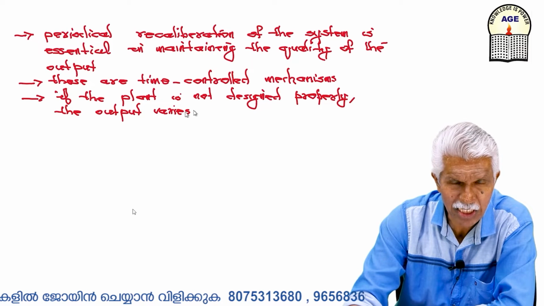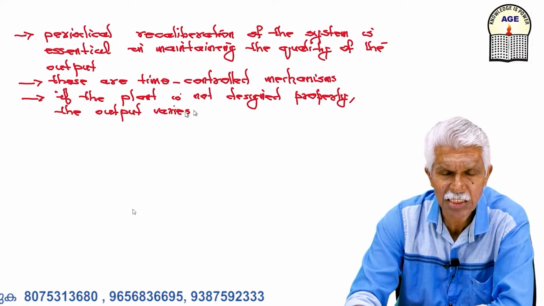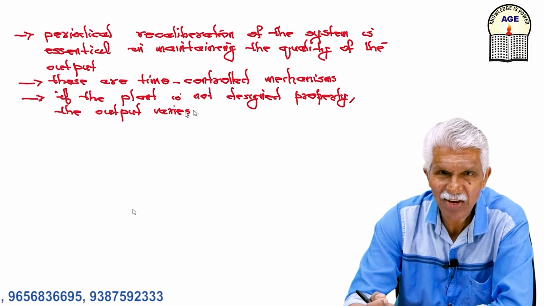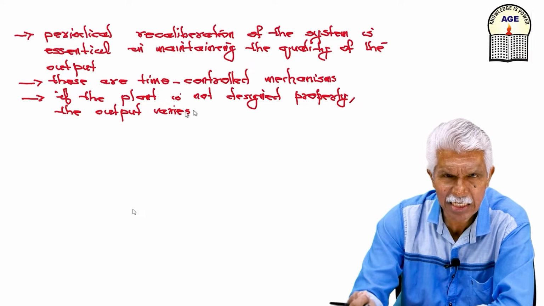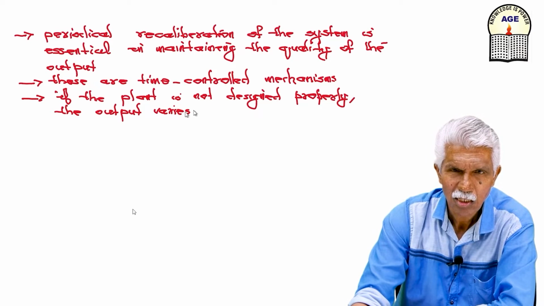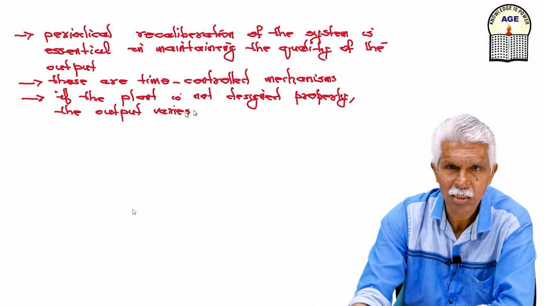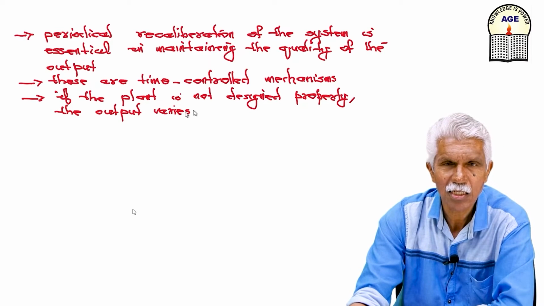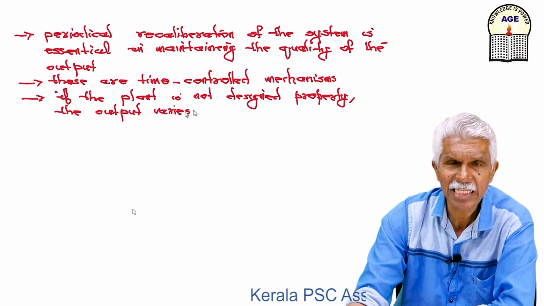When we are using resistors, inductors, capacitors, we have to make use of components with very small variations. That means the tolerance of the resistor, inductor, capacitor, etc. should be very, very small. That is called parameter variations. As time elapses, as there is aging, your parameter may change. If the parameter changes, your output changes.